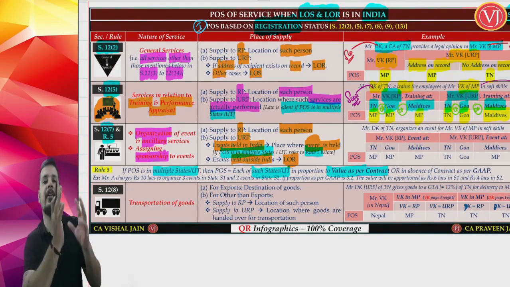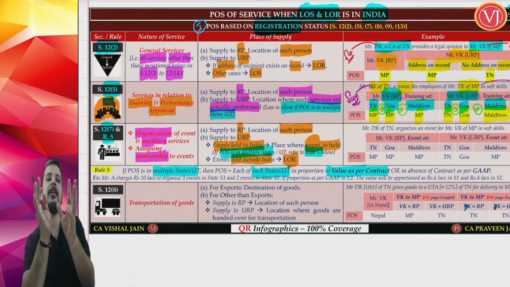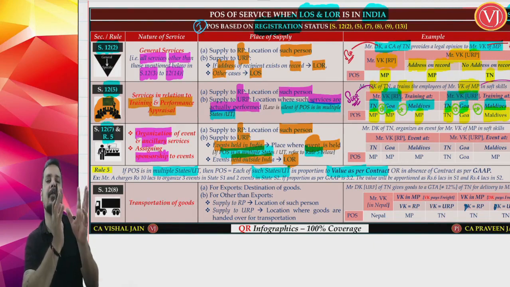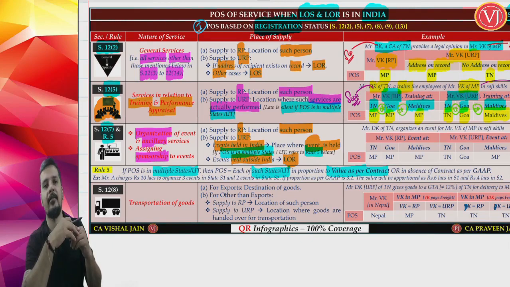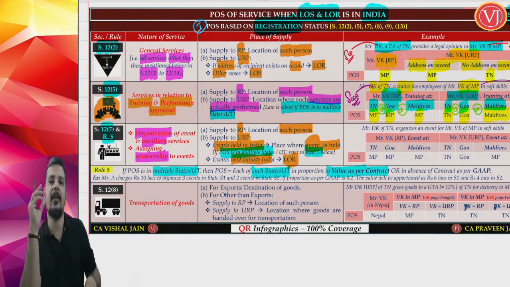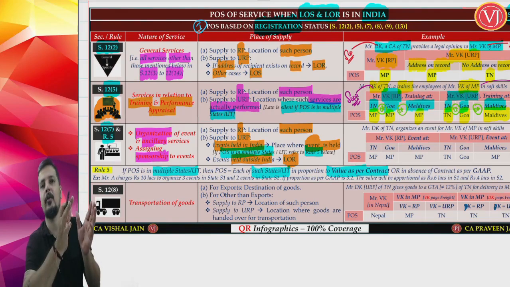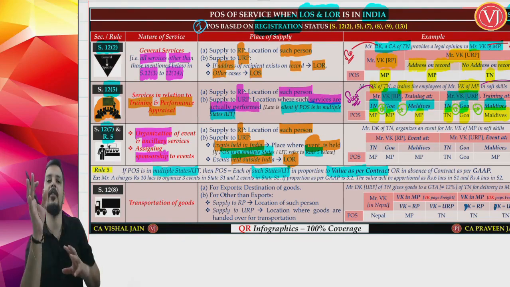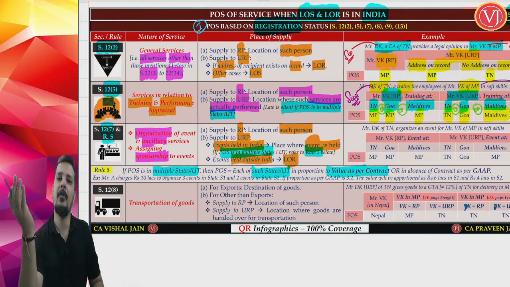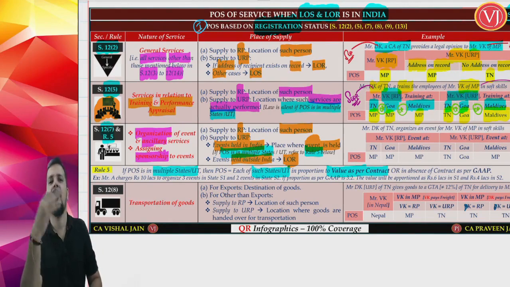They will tell that for this state this is the value that we are going to give. For organization of an event, say IPL event is organized in 2 different states, one in Maharashtra and one in say West Bengal. Now it should be very clearly mentioned in the contract that for organization of IPL event at Maharashtra, so and so is the value. Say 90 crores is the value. For organization of the same IPL event a few days in West Bengal, 30 crores is the value. So it is as per the value in the contract, 90 crores and 30 crores respectively.